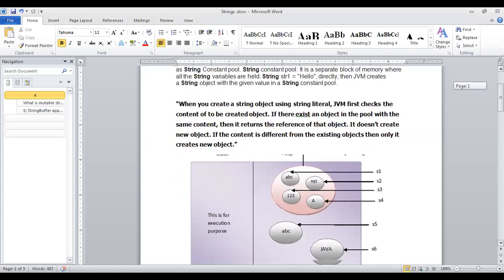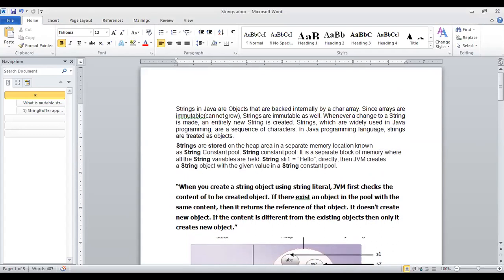Now we will see a picture of how the string pool behaves. It is a separate block of memory where all the string variables are held or stored. JVM creates a string object and gives it the value in the string constant pool. If you say String str1 = "hello", JVM creates a string object with the given value in the string constant pool.